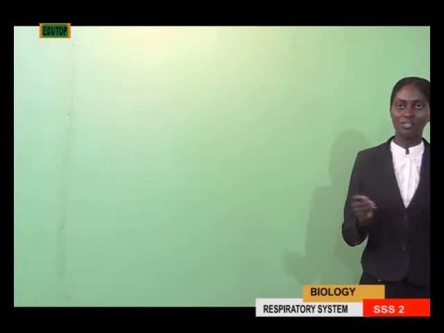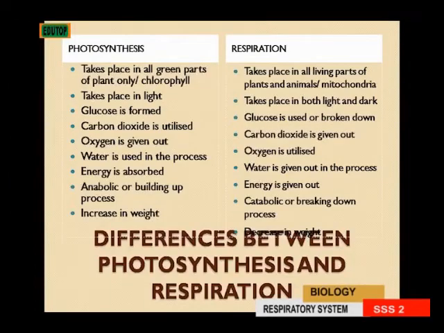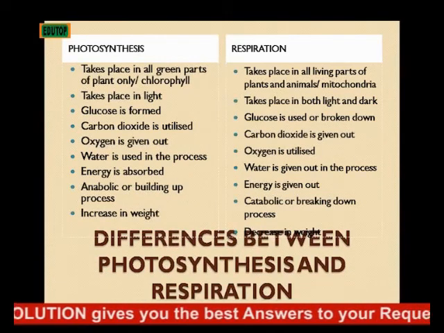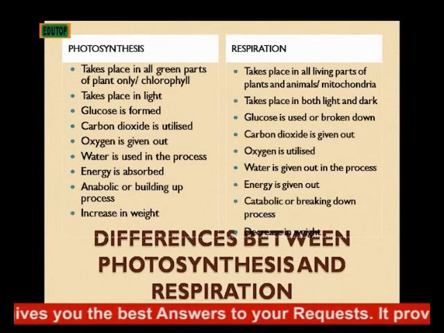Now, we'll be talking about differences between photosynthesis and respiration. Photosynthesis takes place in all green parts of plants only. That is, photosynthesis takes place in the presence of chlorophyll. But respiration takes place in all living parts of plants and animals, whether they have chlorophyll or not. Respiration takes place majorly in the mitochondria.